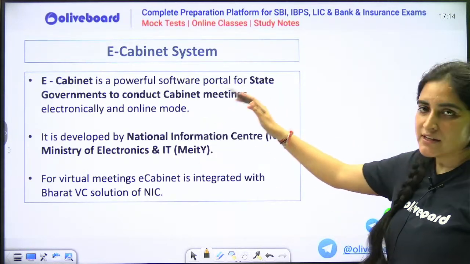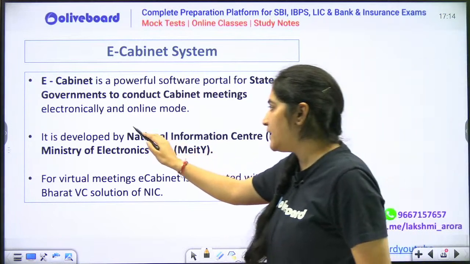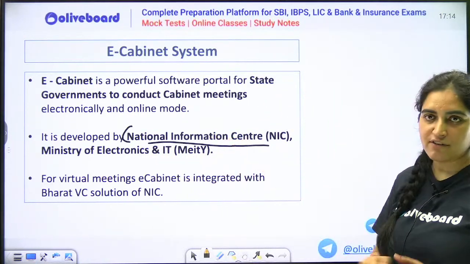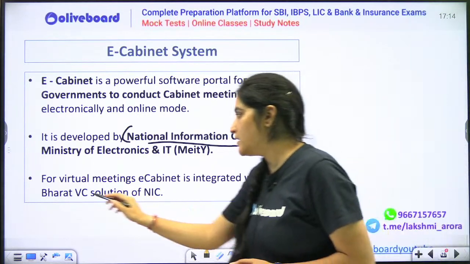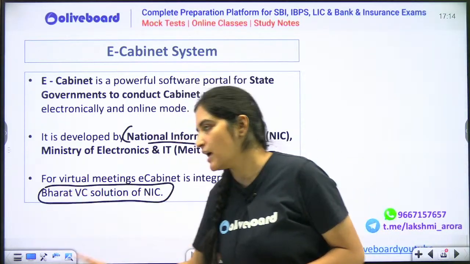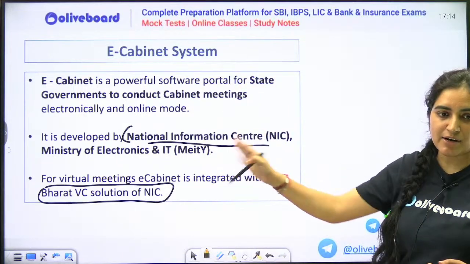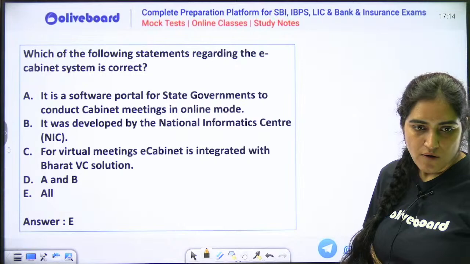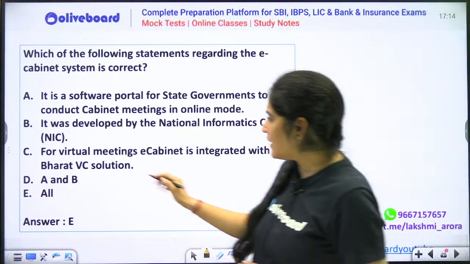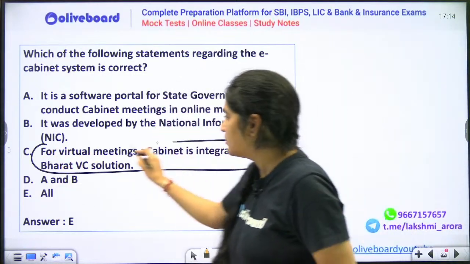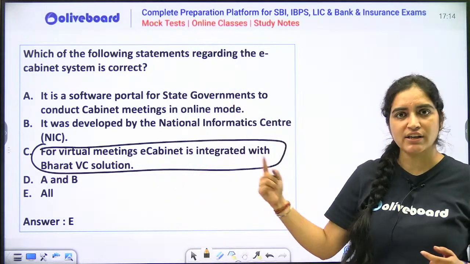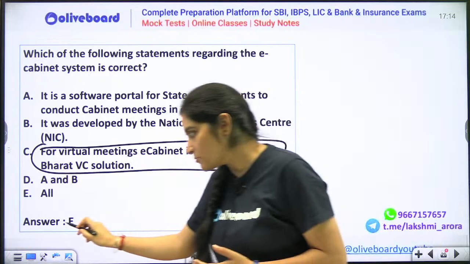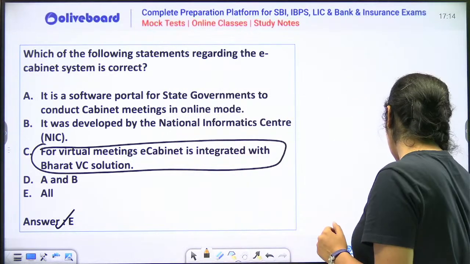So if I tell you about this e-cabinet system, it was developed by MeitY. Under MeitY there is a center which is National Information Center, and this Bharat VC solution of NIC is where this e-cabinet is being held. So why D? Why only D? Why is this not correct? This is also correct. Bharat VC solution ये एक software platform है where these e-cabinet meetings are being conducted. So option number E is correct. Please take a note of this.